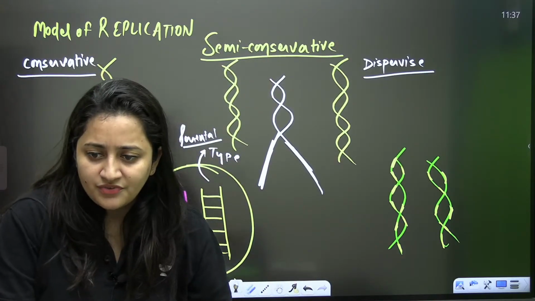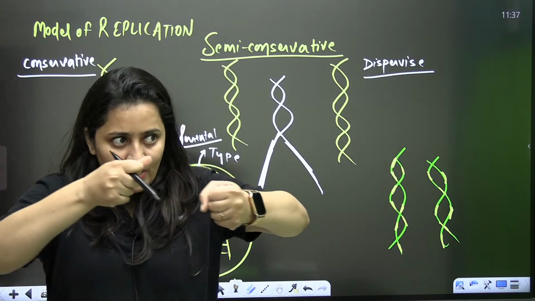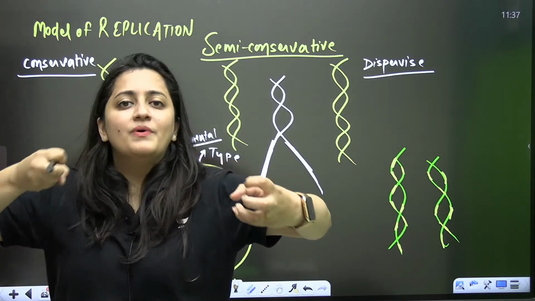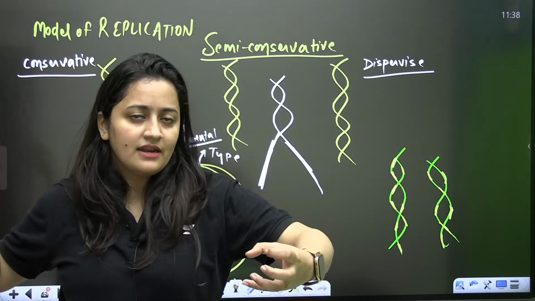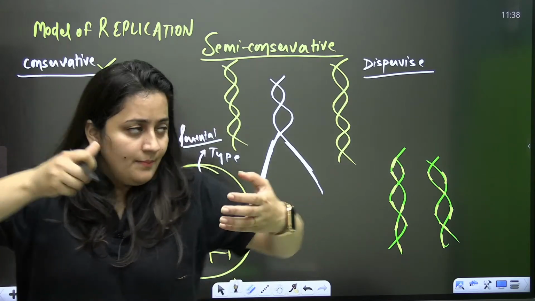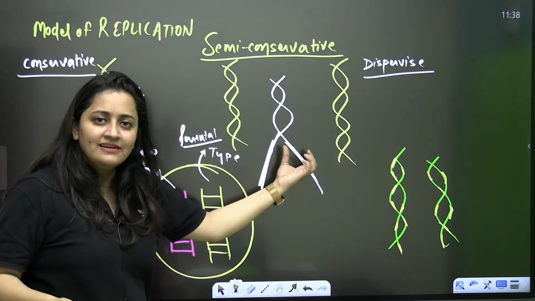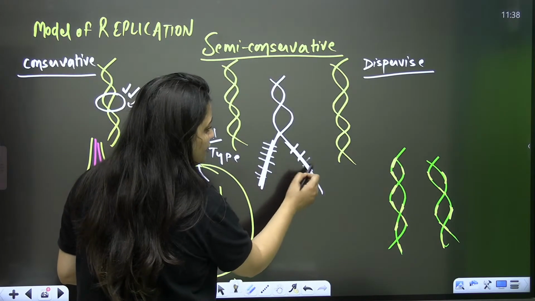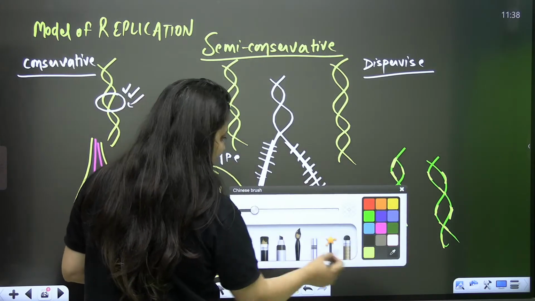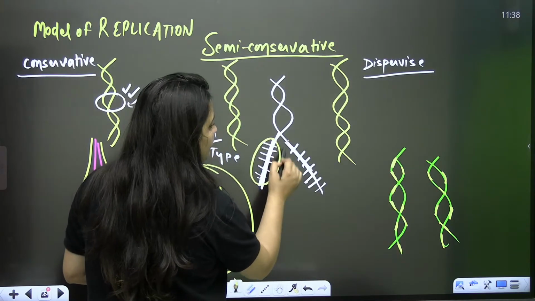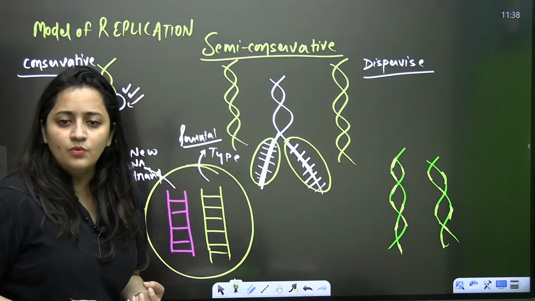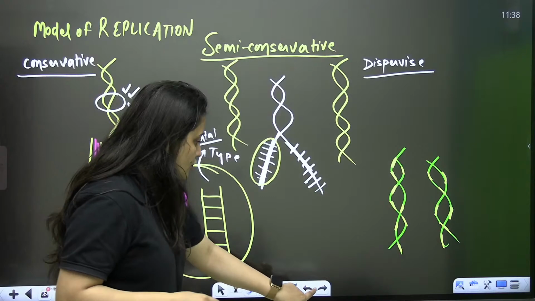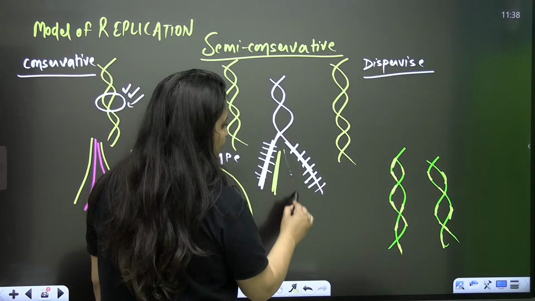Now in the case of DNA, this is double-stranded DNA. When I open it up in DNA replication, I get these strands. These strands have information and they are helping me to synthesize the new strand. That's why I'm using the word template for it. Complementary to it, new bases will be added.